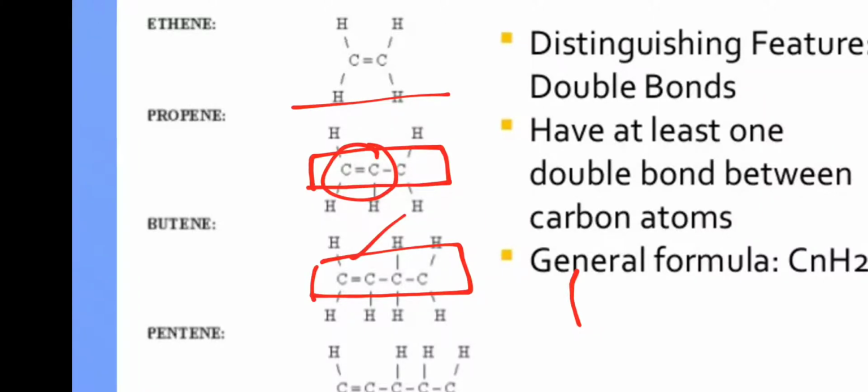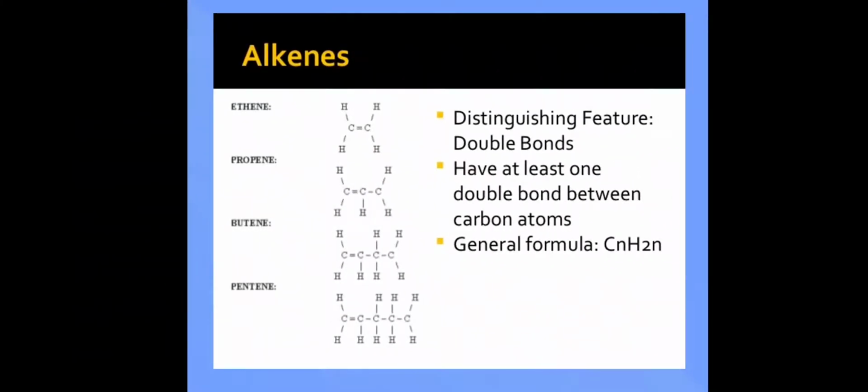That's the structure of a pentene. So alkenes are also named similarly. The first part remains the same, like eth, prop, but and pent, but it will end in ene.